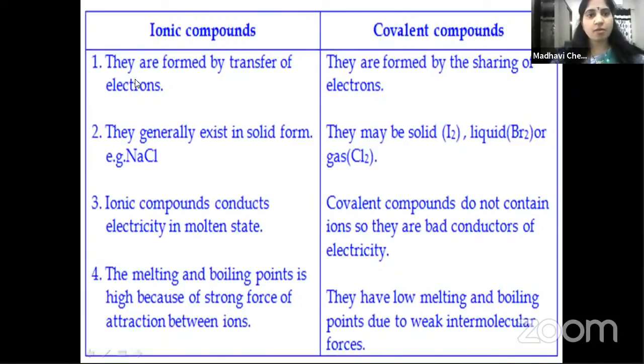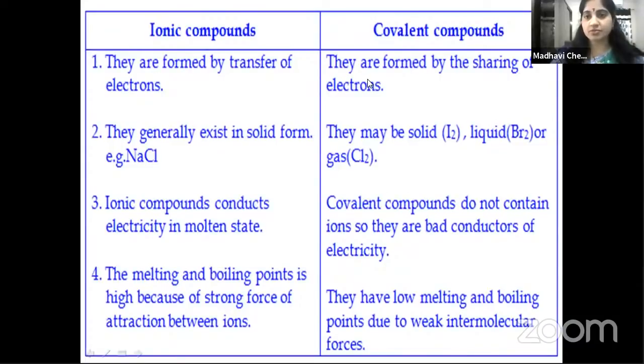Ionic compounds are formed due to the transfer of electrons, whereas covalent compounds are formed by sharing of electrons. We have seen many examples. In case of ionic compounds, sodium chloride formation, magnesium oxide formation, and then calcium chloride formation. These things we have discussed in previous sessions, children. And covalent compounds, how they get stability by sharing of electrons.